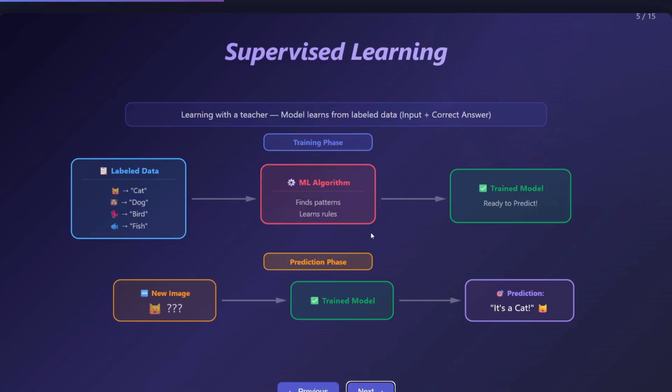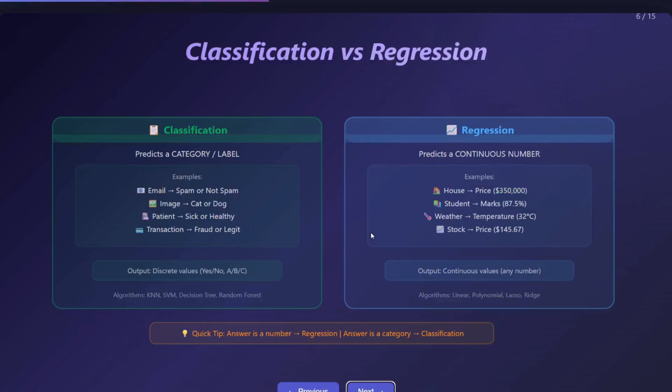Now we will understand classification versus regression. In supervised learning we have two kinds of problems: classification or regression. When the answer is a category or label, or yes or no, like cat or dog, spam or not spam, the output is discrete and falls into a category.